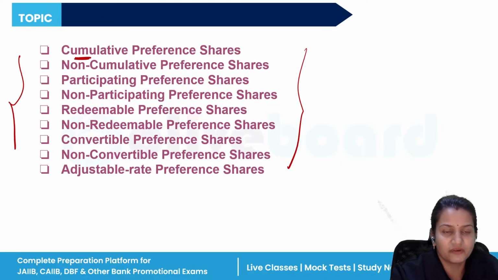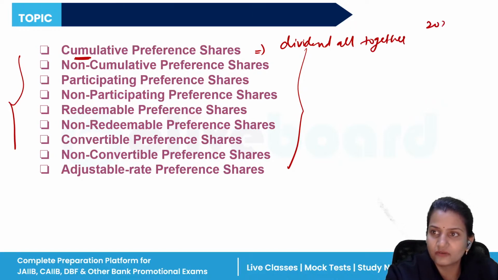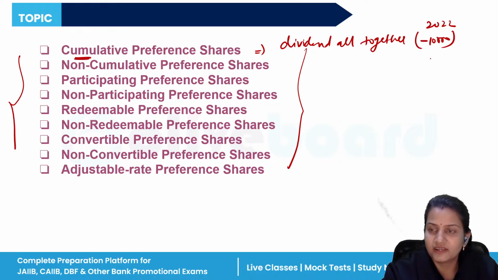What is cumulative? Cumulative preference shares means you get the dividend all together. Suppose in the year 2022, the company made a loss of, let's take an example, minus 10,000. This year the company will not pay dividend. Now in 2023, the company made a profit of 40,000.